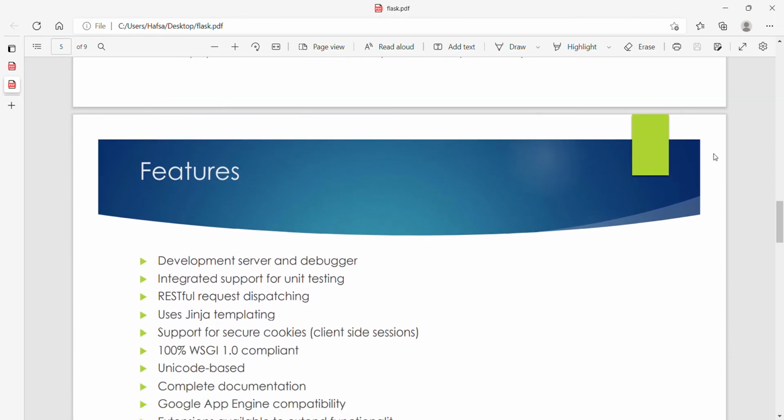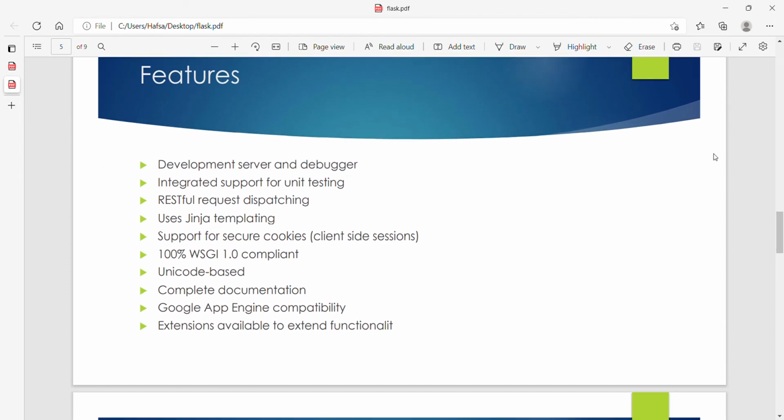Features: development server and debugger, integrated support for unit testing, RESTful request dispatching, uses Jinja templating, support for secure cookies, client-side sessions, 100% WSGI 1.0 compliant, Unicode-based, complete documentation, Google App Engine compatibility, and extensions available to extend functionality.